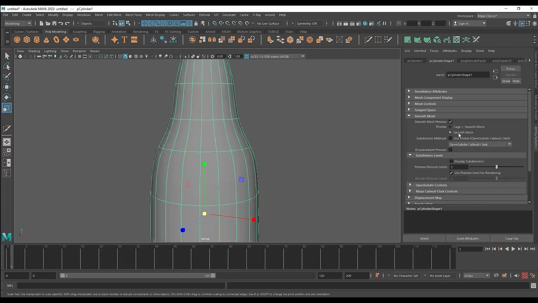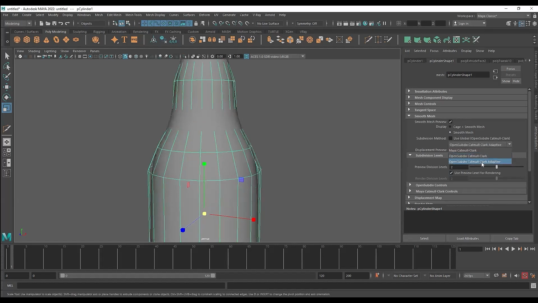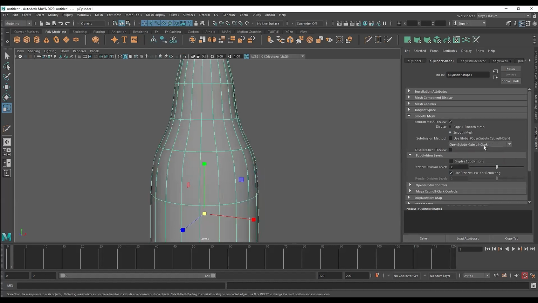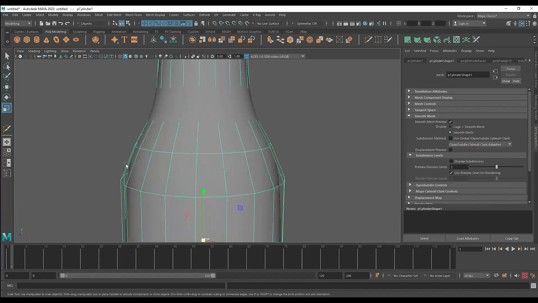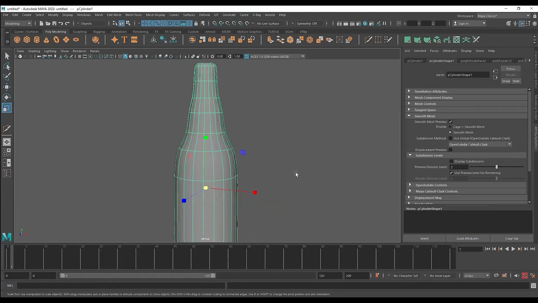Sometimes if we just click on smooth mesh, it doesn't get changed. So that's why we have to readjust it. It gets set to adaptive. It has to be on Catmull Clark and click on smooth mesh. So you don't have to do this in your mesh unless you face this issue, when you're trying to press 3 and this cage is showing up. So just set it like this and it will be solved.